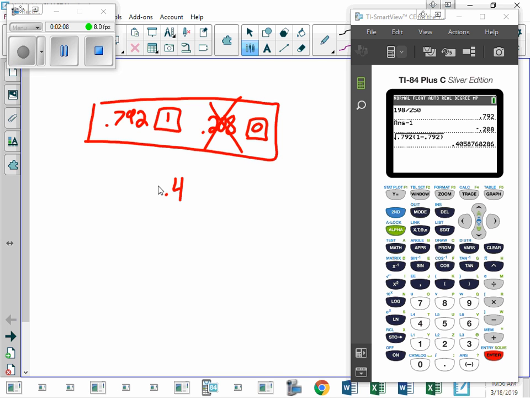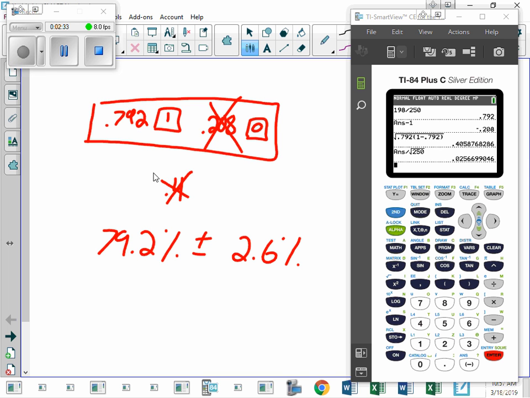But what I want is an SEP. How do I convert this into an SEP? Divide by the square root of 250. And also, eventually, we're not even going to care about this number anymore. All we want is 79.2% plus or minus 2.6%. And yes, it took us 6 months to figure out what that means. That's life. A 95% confidence interval.